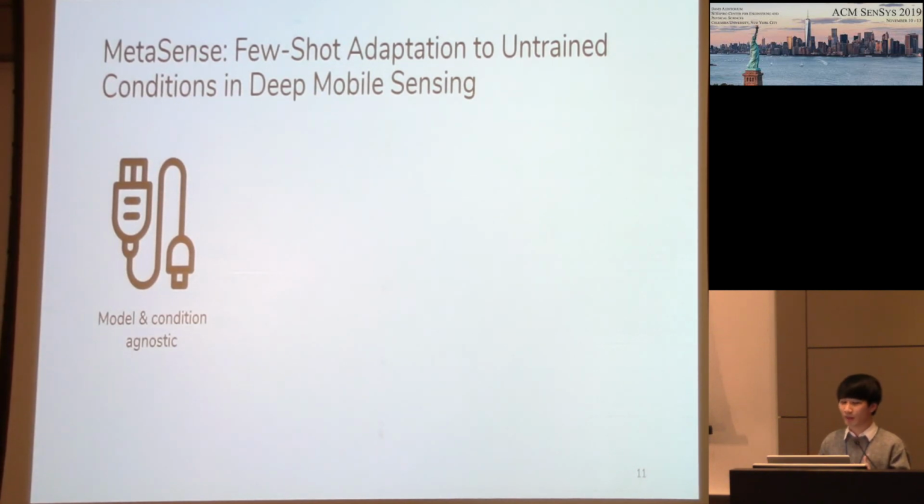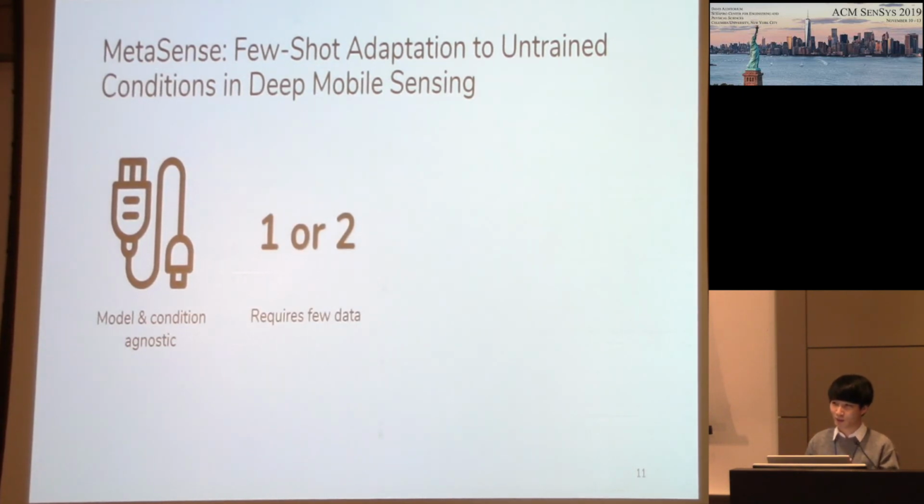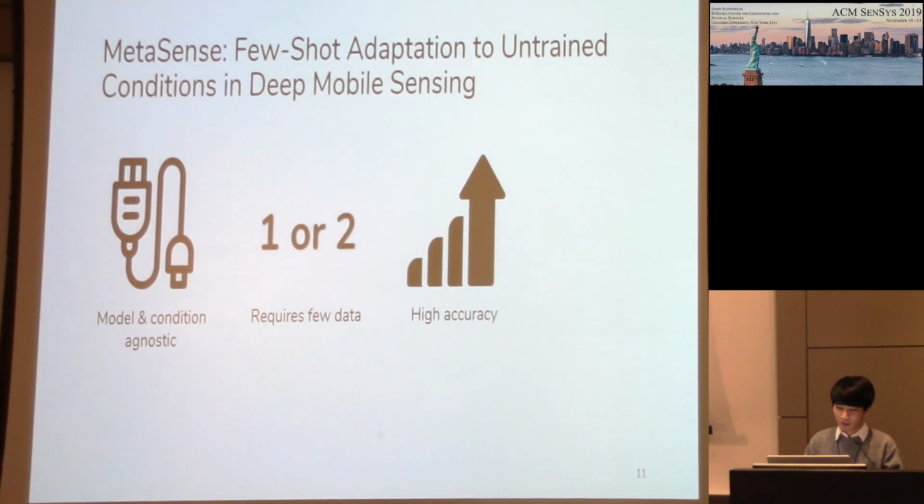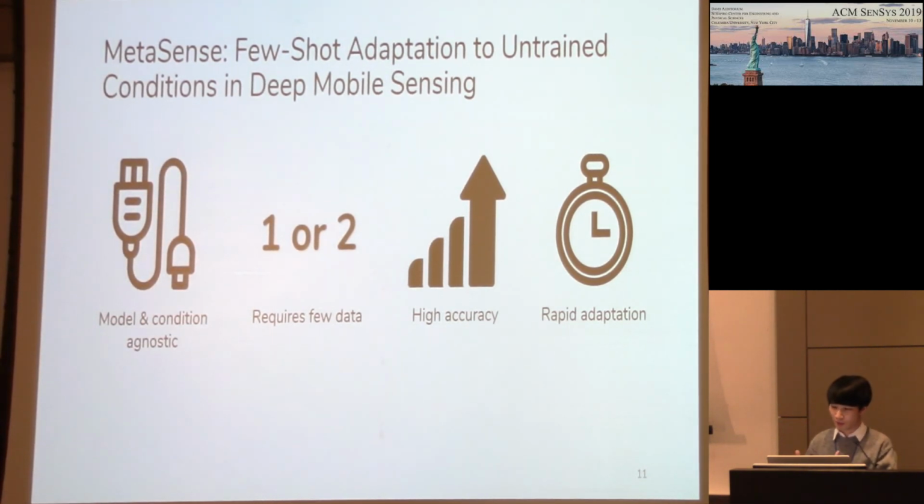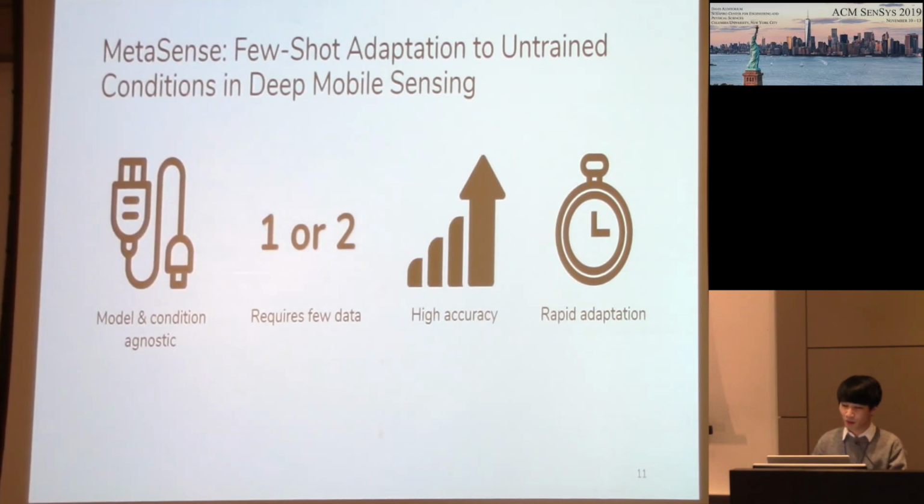MetaSense is model and condition agnostic. That means its coverage is not limited to a specific model or specific condition. So it's a general approach. And second, it requires only few data, just one or two, to adapt to the target condition. And third, MetaSense shows high accuracy and outperforms the existing state-of-the-art baselines. And finally, MetaSense requires significantly less time to adapt to the target condition compared to existing approaches.